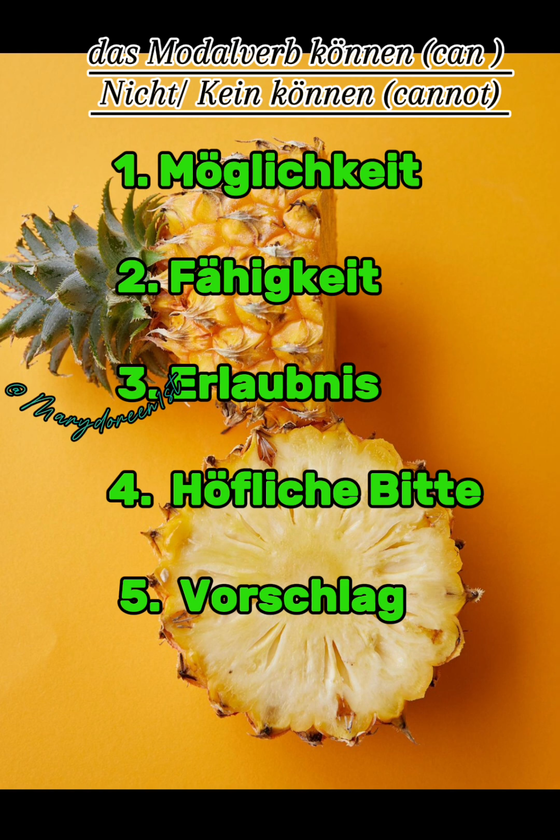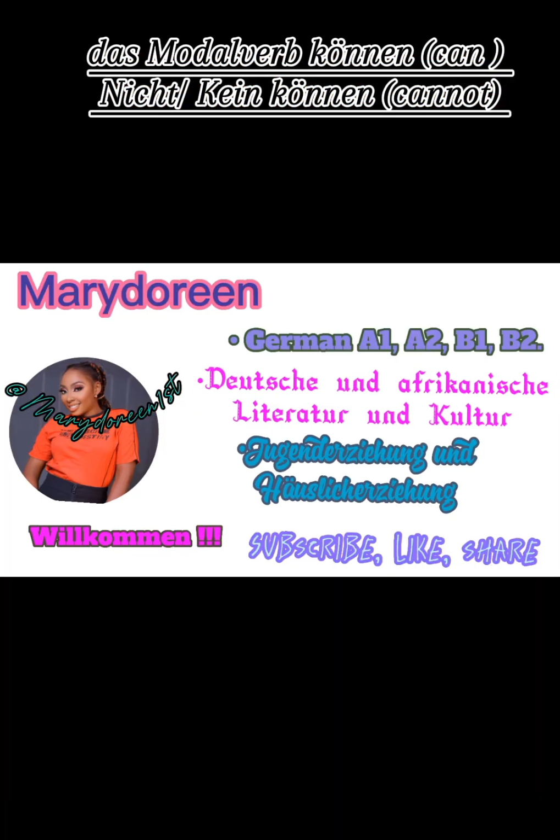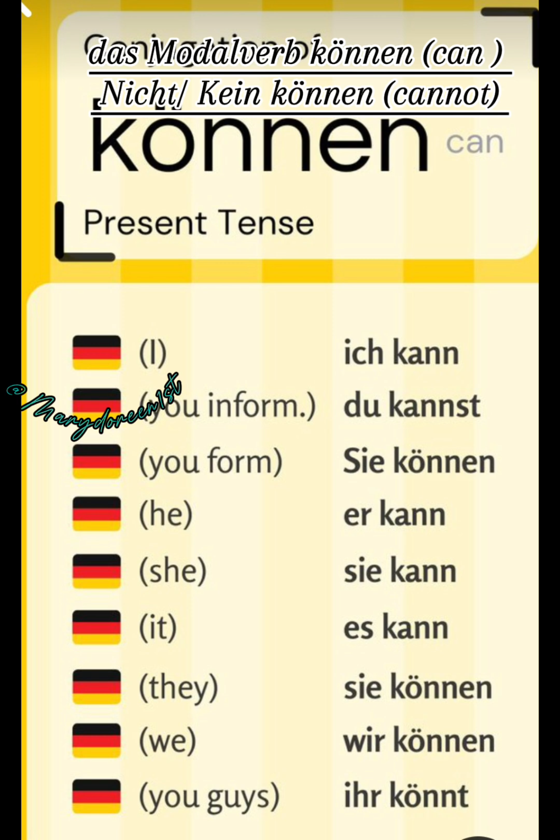Now let's look at how modal verb können is conjugated in the present tense. Welcome back. Können, can. Ich kann, I can. Du kannst, you can. Sie können, you can. Er kann, he can. Sie kann, she can. Es kann, it can. Sie können, they can. Wir können, we can. Ihr könnt, you guys can.